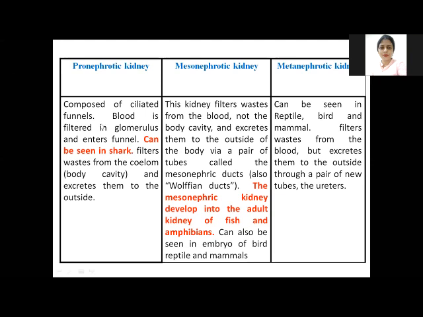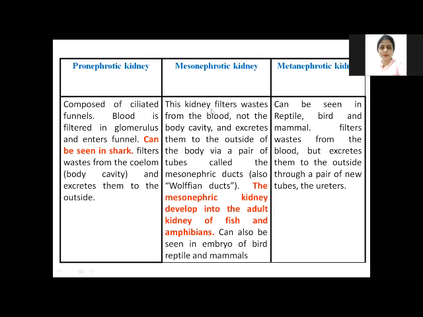How is it different from the mesonephrotic and metanephrotic kidney? It filters the nitrogenous waste from the body cavity, or the coelom, not from the blood, meaning blood capillaries. So it basically filters the waste from the body coelom and excretes it outside the body.